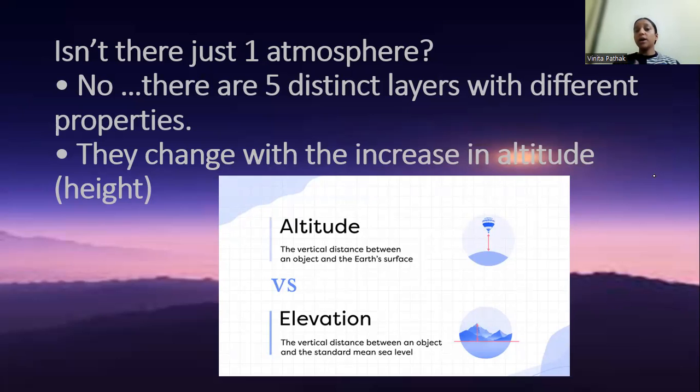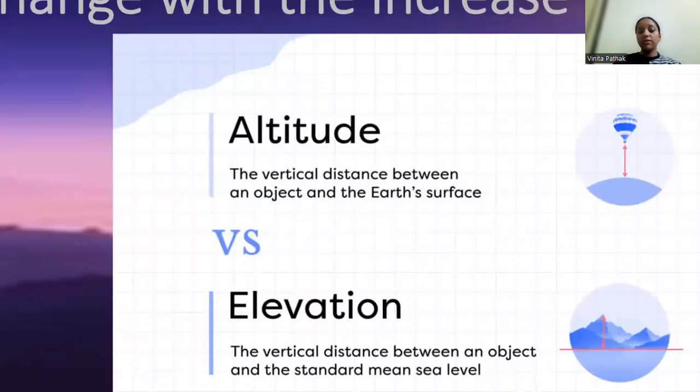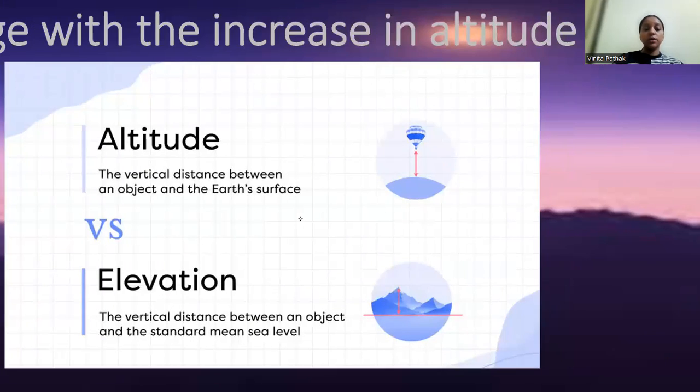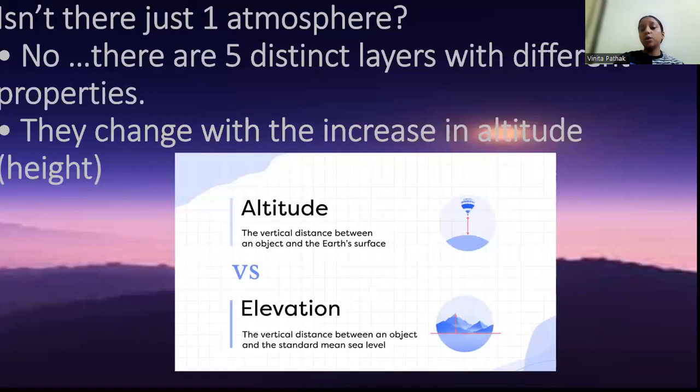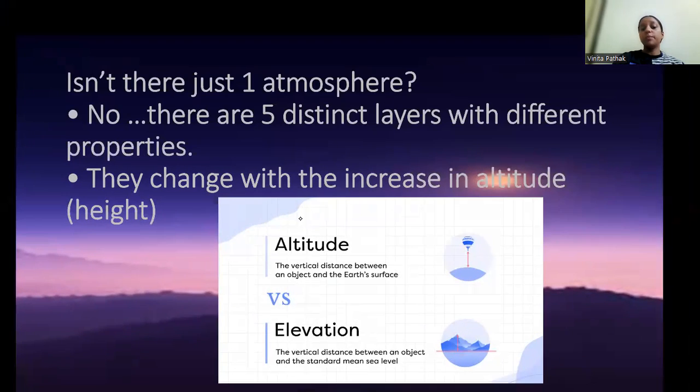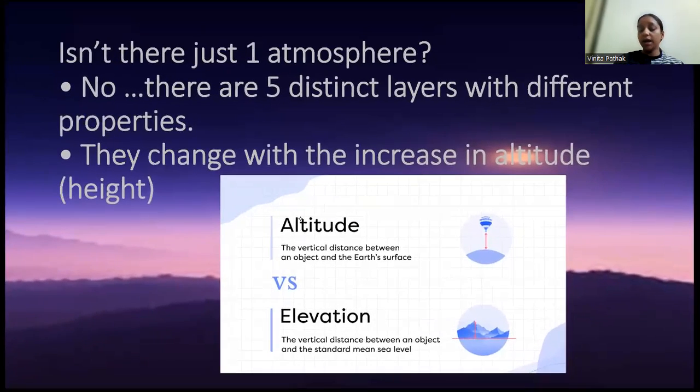As we go higher, the air pressure will decrease. Now, what is elevation? Elevation is the vertical distance between an object and the standard mean sea level. When we are closer to Earth, the pressure will be very high.